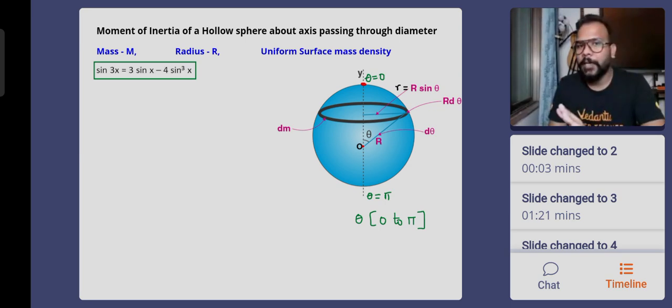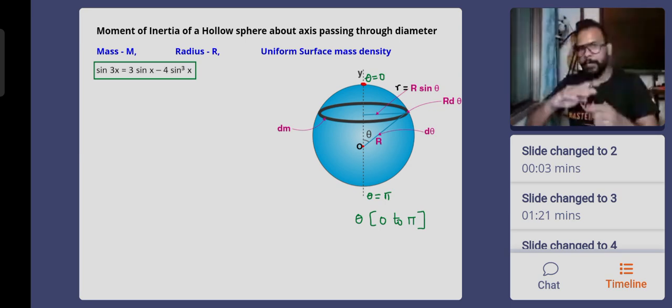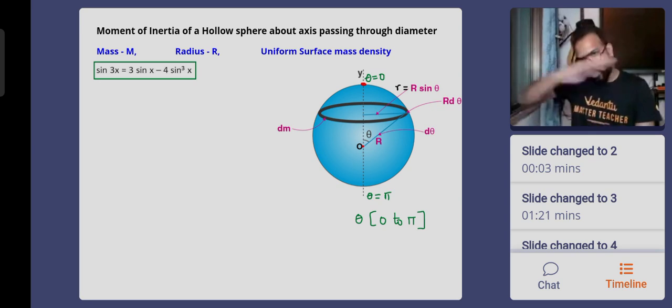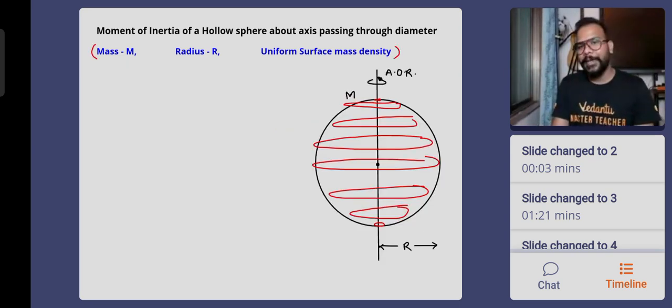Were you there in the center of mass explanations? So imagine this entire sphere being cut into multiple rings. I'm going to cut it like this. Multiple rings will be cut. So you see that this is how many rings will be formed, each ring with very small thickness.